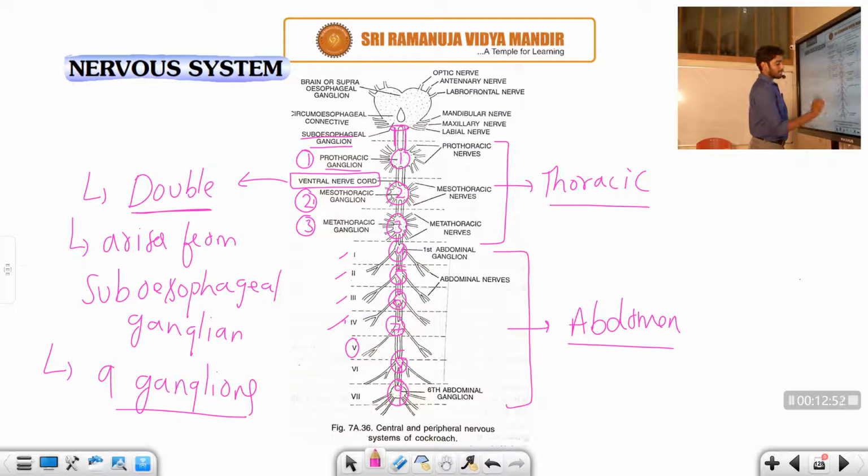So except the 5th abdominal segment, the remaining segments, such as the 1st, 2nd, 3rd, 4th, 6th, and 7th segments, have the abdominal ganglion.